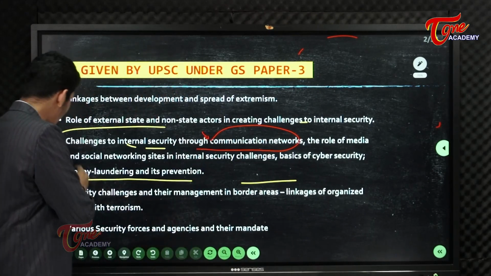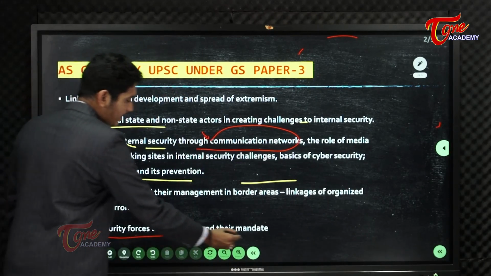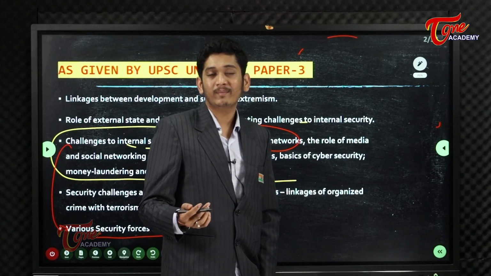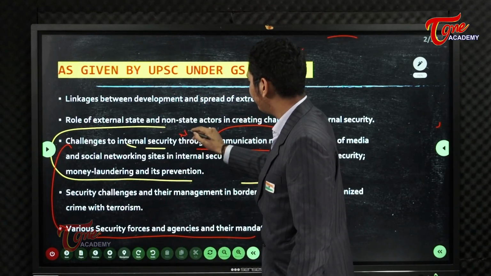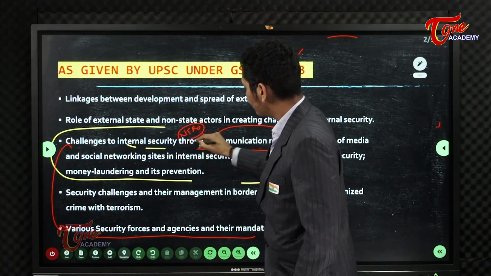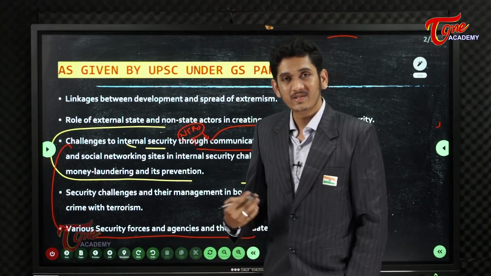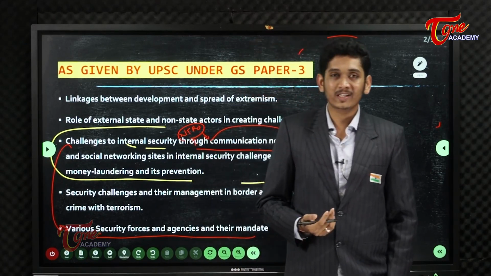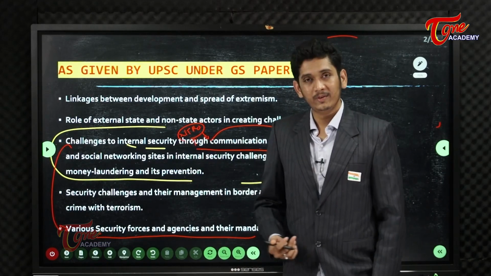See, there is an overlap, okay? Various security forces and agencies are there, na? There is an overlap. Like NTRO, here you will see. NTRO is a premier institution which deals with telematics and telecommunications. Okay, all those institutions you will see here.